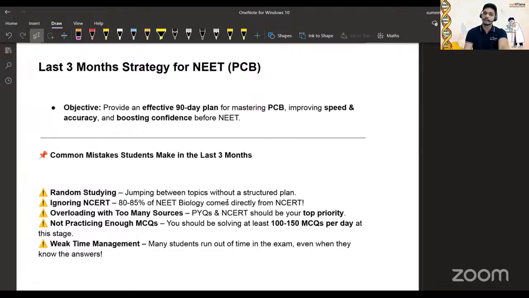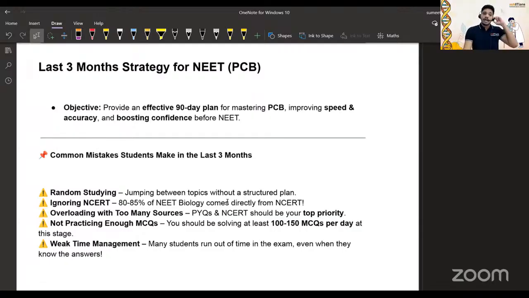Then the third point, overloading with too many sources, right? We have these notes, we follow that YouTube channel, we have this booklet to study, our friends' notes are also given. So there are too many sources and it can create confusion, right? PYQs and NCERT should be your top priority. If I'm talking about biology, your first priority should be the NCERT. That is more important.